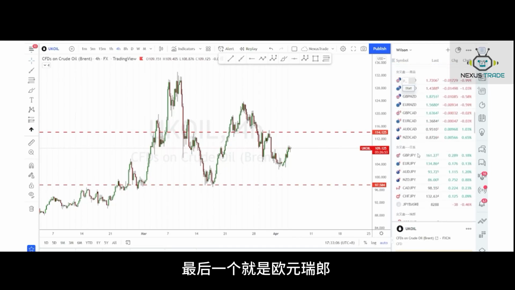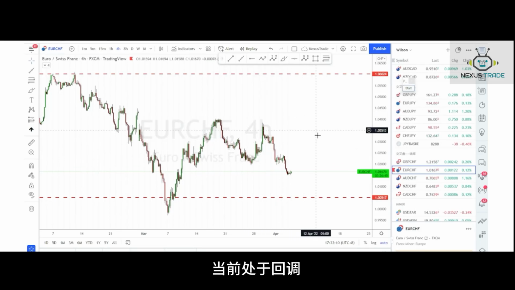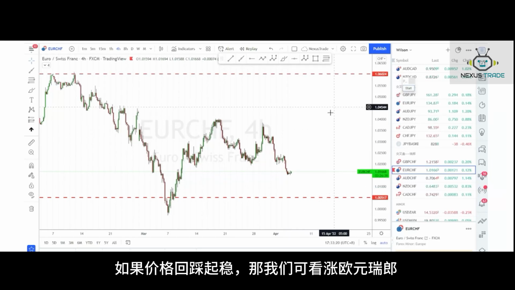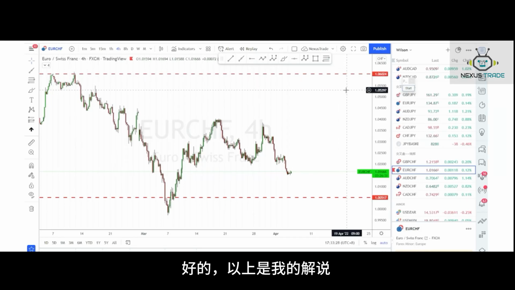The last one will be EUR CHF. For EUR CHF, we can see that the price continues to pull back. So kindly monitor the price action at the demand zone of 1.005. If the price can pick up, then we should continue to buy EUR CHF, and the upper resistance will be 1.06.